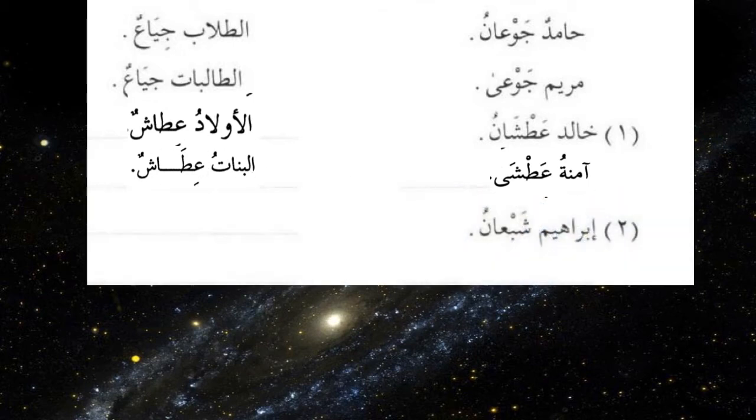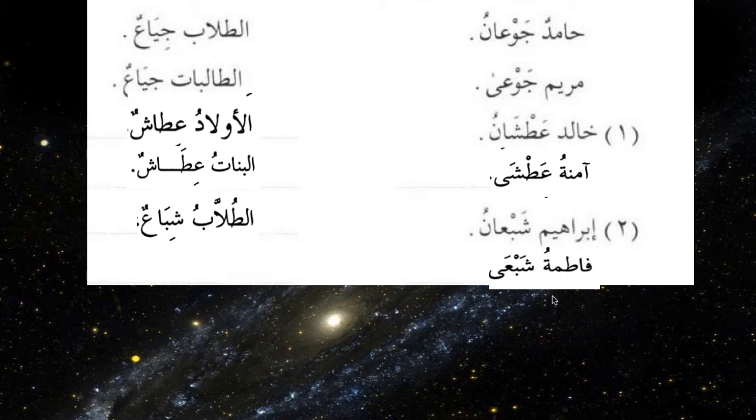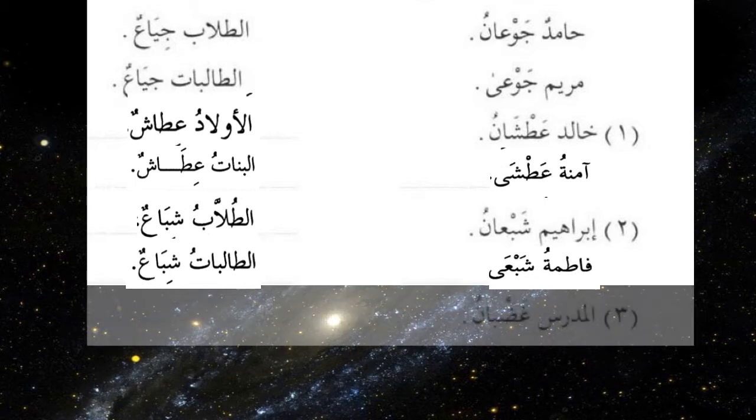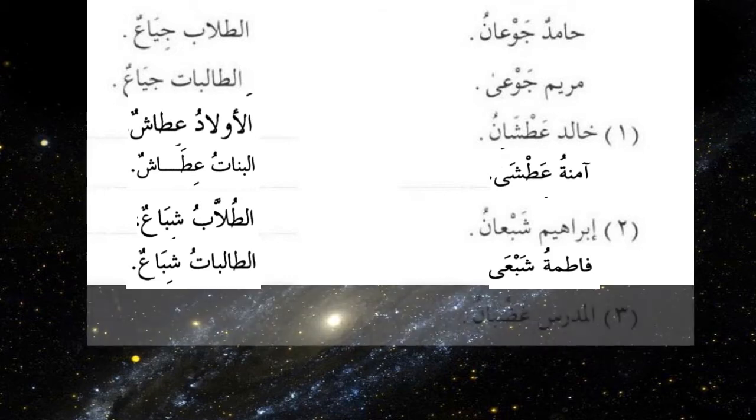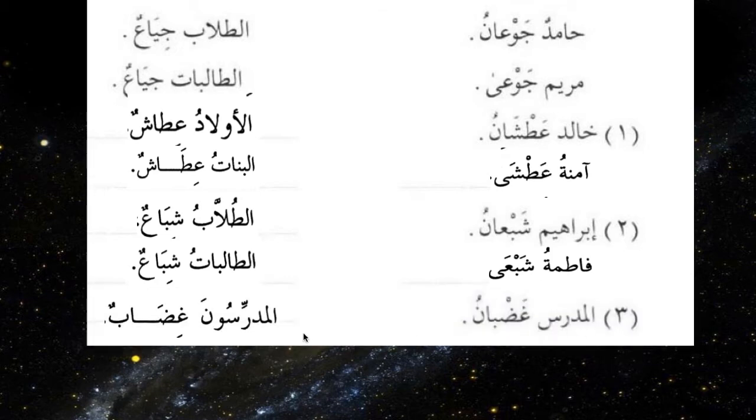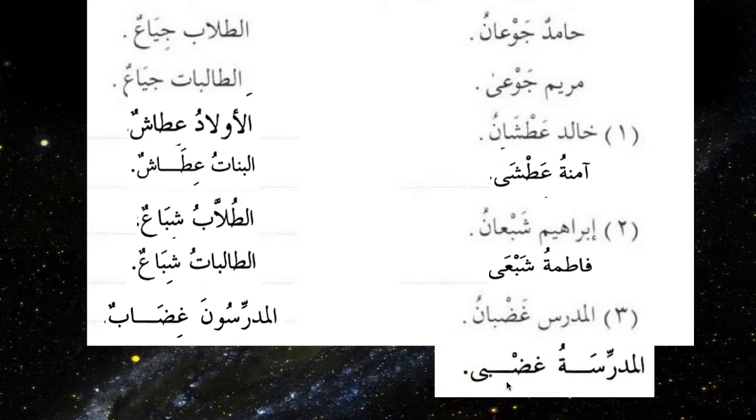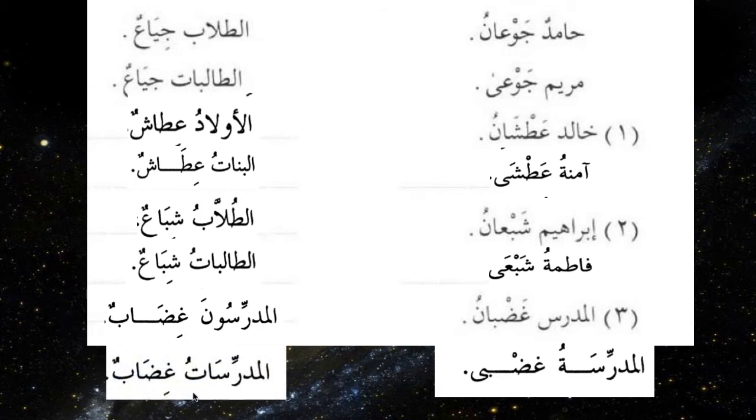So Ibrahimu shab'anu. This shab'anu means full. You say at-tullabu shiba'un. All the students are full. Say Fatimatu shab'a. She is full. Fatima is full. And at-talibatu shiba'un. Al-mudarrisu ghadbanu. So if you want to say al-mudarrisun, say ghidabun. The teachers are angry. Al-mudarrisatu ghadba. The female teacher is angry. And al-mudarrisatu ghidabun. So it's the same pattern.